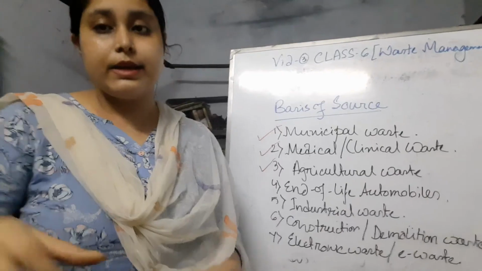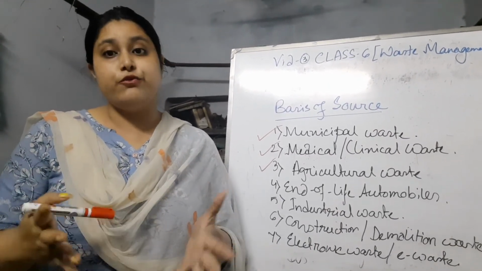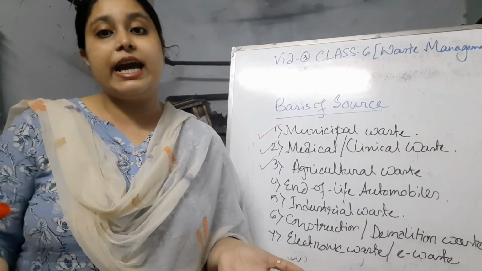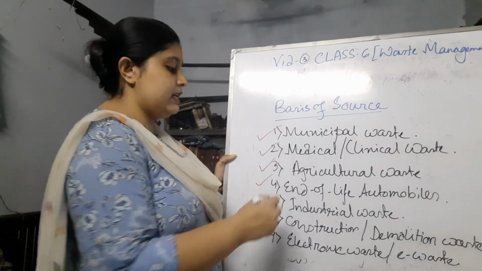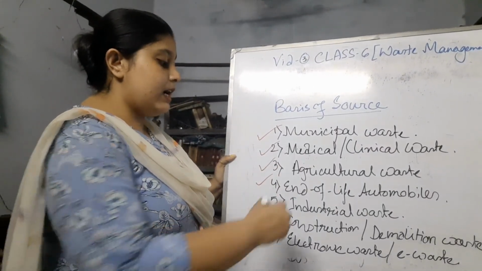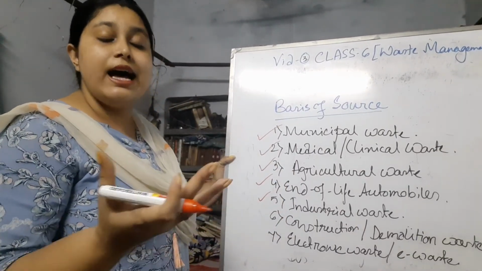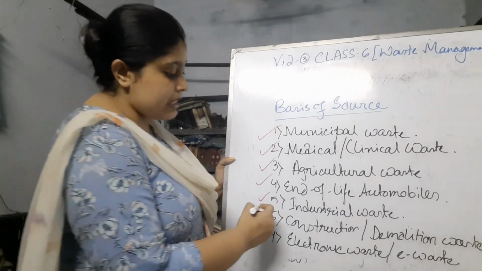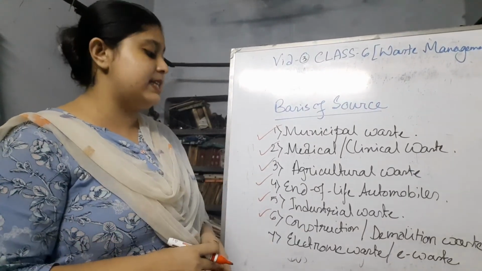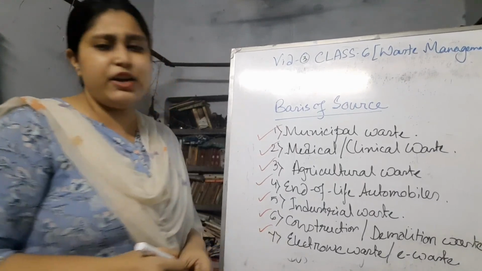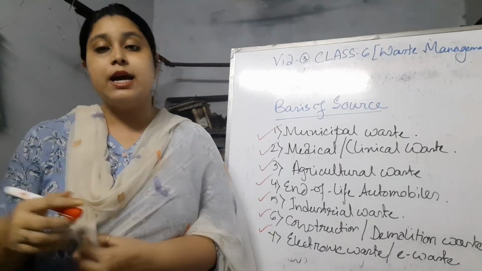Okay, so students, you saw the videos, you saw the pictures. They are such harmful waste products that we are making every day in our regular life. In this video, we learned about end-of-life automobiles, that means the cars, and industrial waste that can harm the rivers, ponds, as well as nature and the air. Next, the construction waste. It is a huge part of the waste, including concrete debris. And finally, the electronic waste, that we are not concerned about, but it is also making up a huge part of the waste products. That is very dangerous.